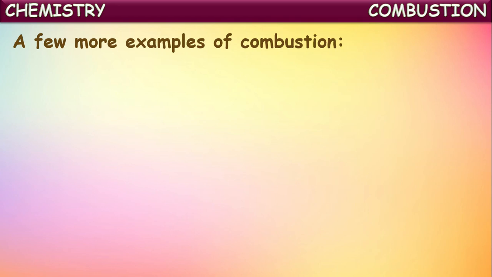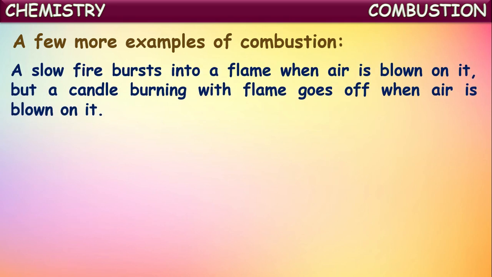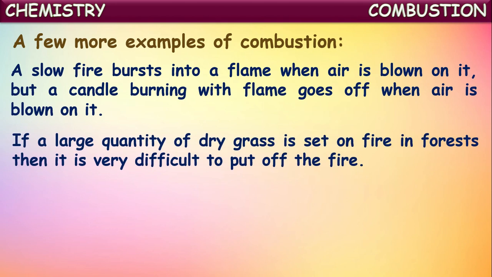Now let us see some more examples of the combustion process. A slow fire bursts into a flame when air is blown on it, but a candle burning with a flame goes off when air is blown on it. And if a large quantity of dry grass catches fire in a forest, it is very difficult to put off the fire.